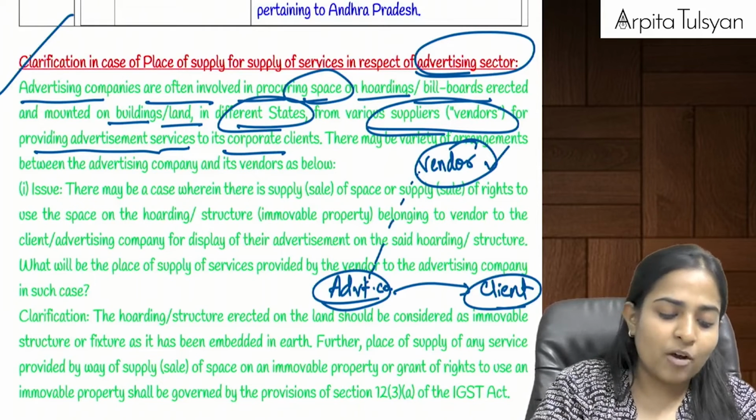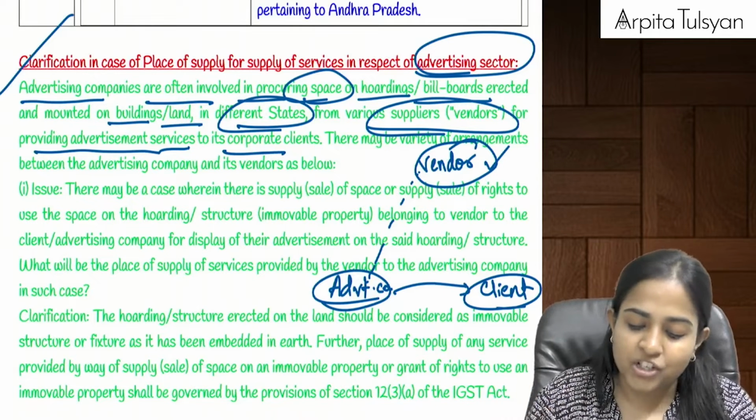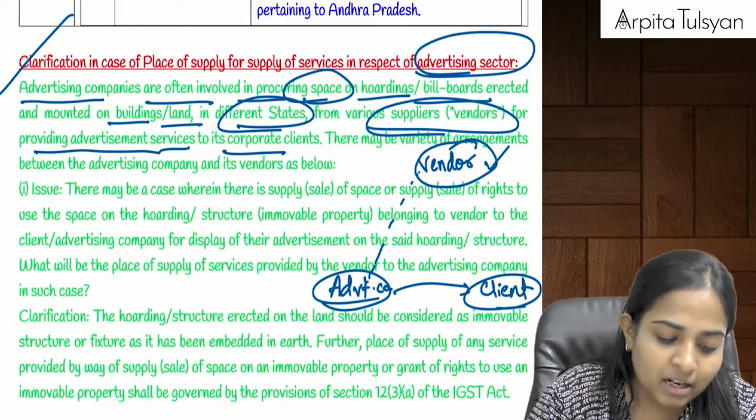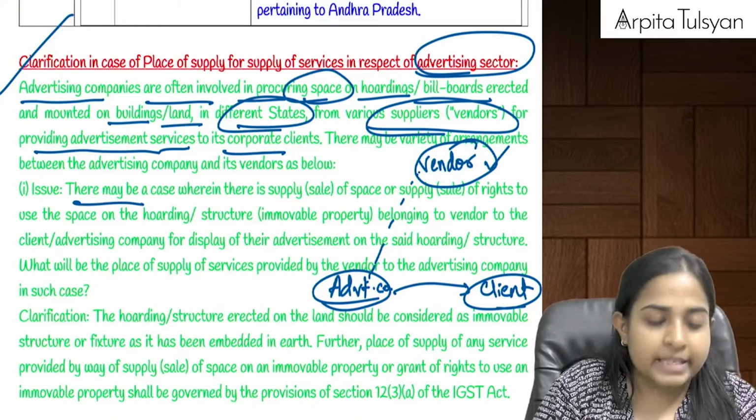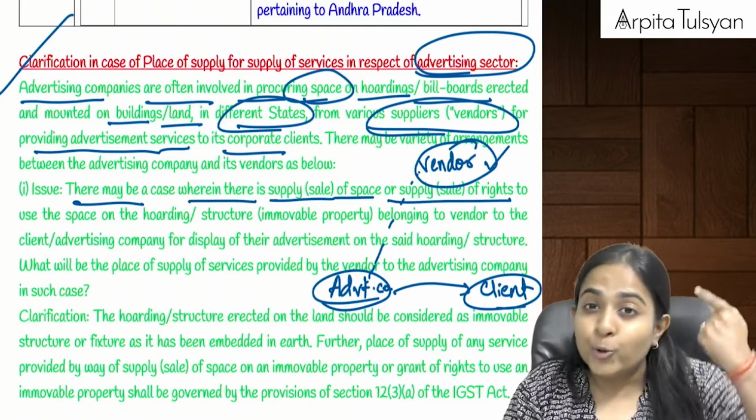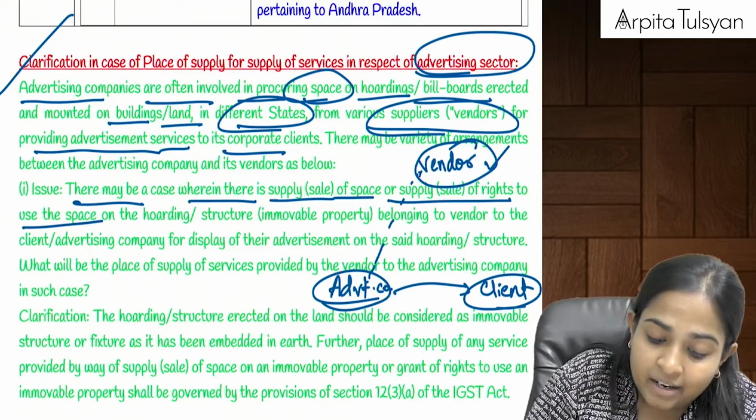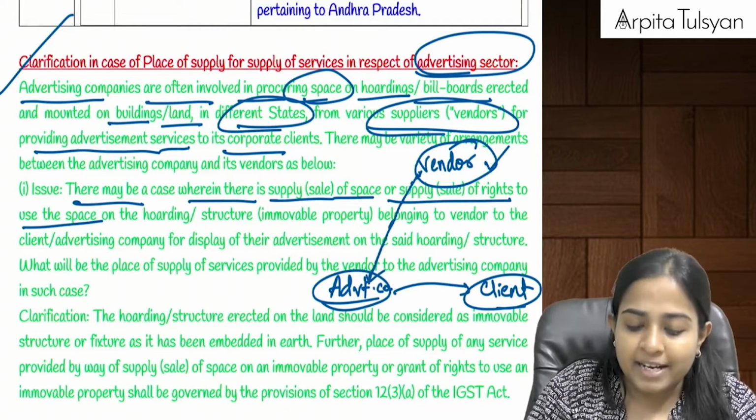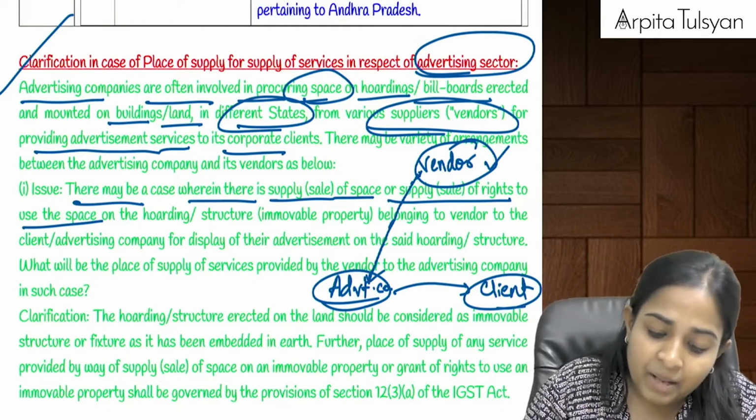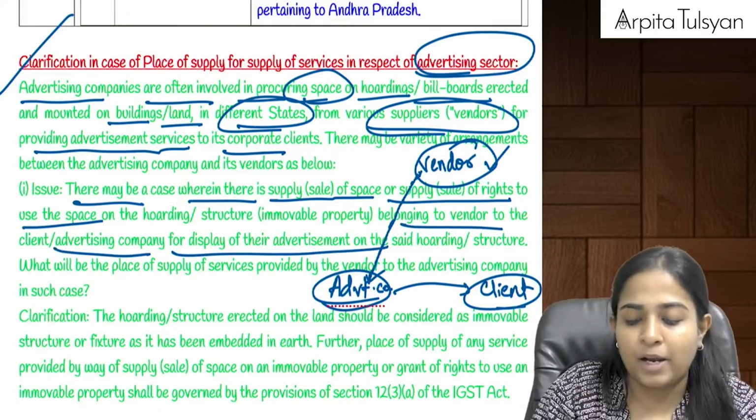Now what is the issue which arose in this case? They are asking what will be the GST structure in this case, or how will you determine the place of supply? There may be a case wherein there is a supply of space or supply of rights to use that space. Who is going to give the right to whom? The vendor is going to give the right to that advertisement company to use that space and put the client's advertisement there. So that space belongs to the vendor, and we are giving it to the advertisement company for display of their advertisement.